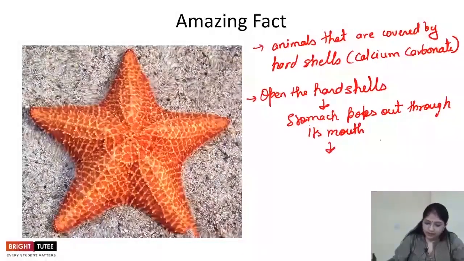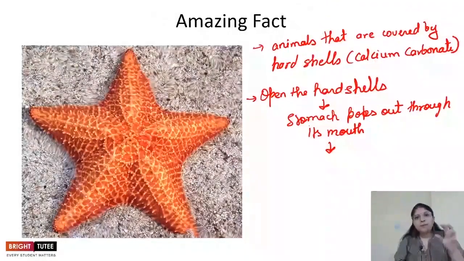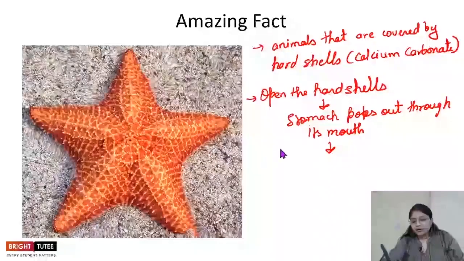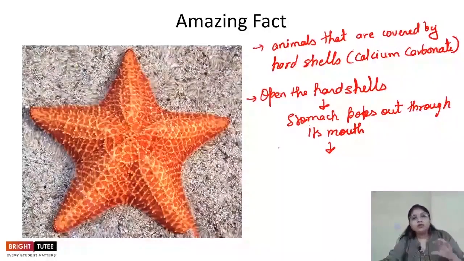The hard shell contains a soft animal inside. If we talk about a snail, it has a hard shell on it, but the animal inside it is quite soft. Once the starfish has broken and opened up the hard shell, it has access to the soft animal.